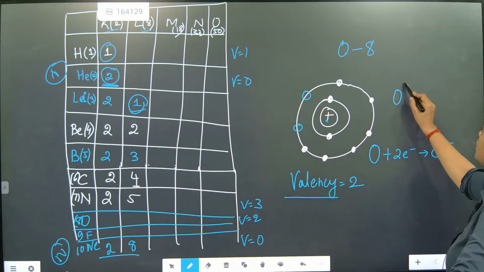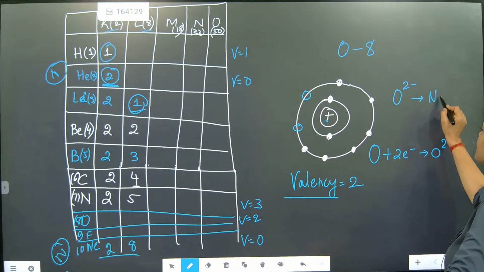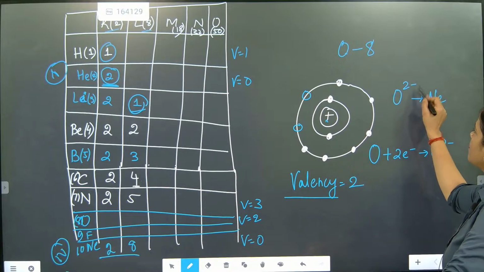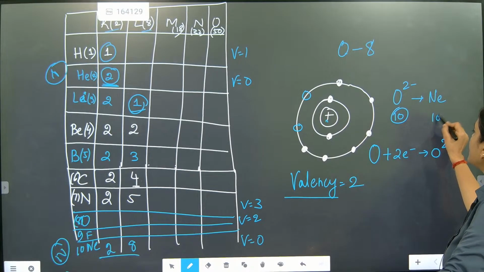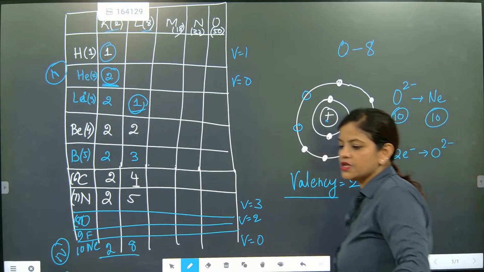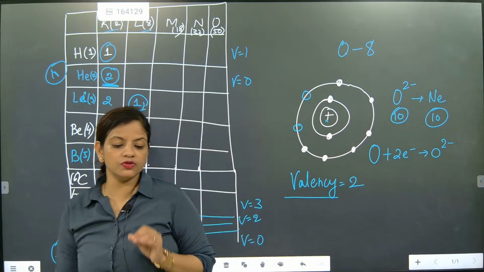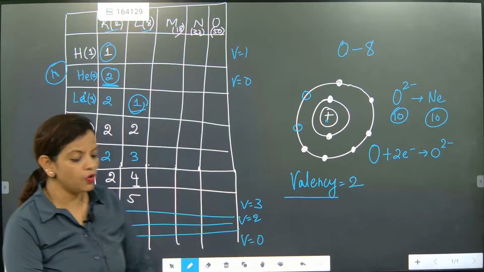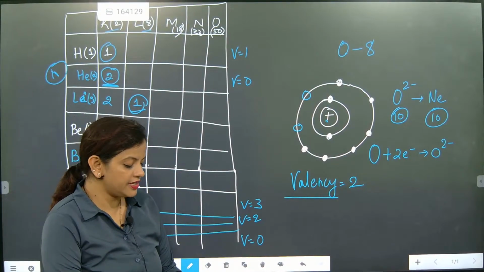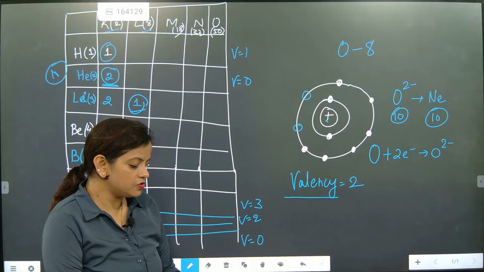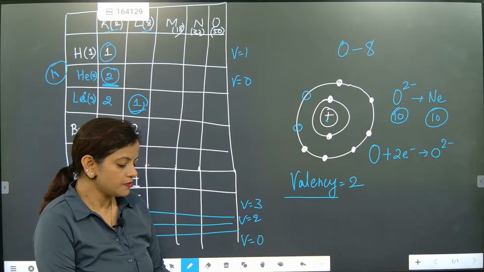O2 minus has 10 electrons. Neon has 10 electrons. So both have 10 electrons, so they will become like each other. So after giving or taking electrons, they look the same. I hope you understood this part.